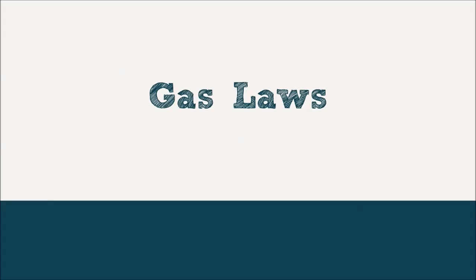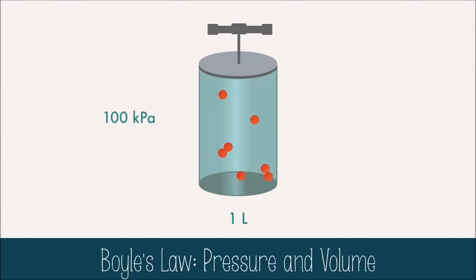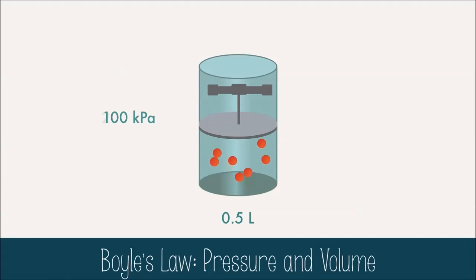Now we're ready to learn some gas laws. Before we dive in, you need to know what the 4 variables of the gas laws are. We have pressure, temperature, volume, and moles. To see how one variable affects another, we have to hold the other 2 variables constant when we test them. First, we'll look at pressure and volume. We'll hold moles and temperature constant by using a sealed container and consistent temperature.